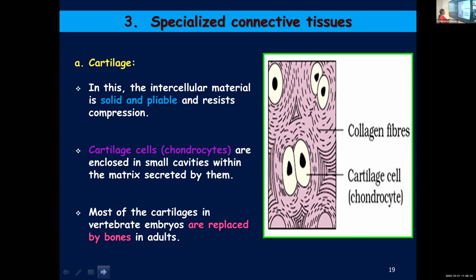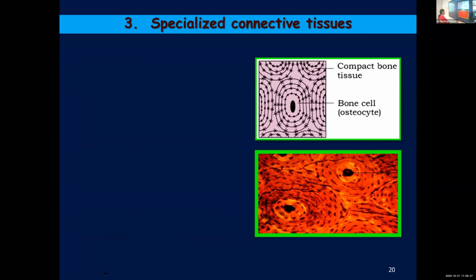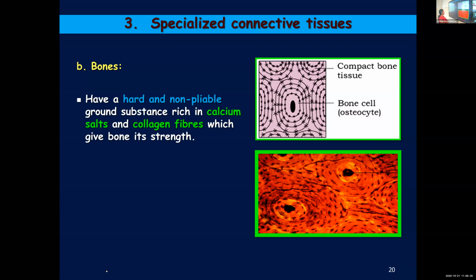And the majority of the cartilage present in the embryos of vertebrates will get replaced by bones in the adult stage. So we have completed cartilage. Very briefly only you need to learn about these connective tissues. Now we are moving on to bones.